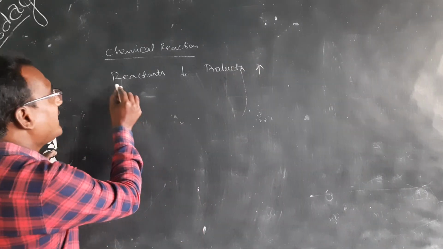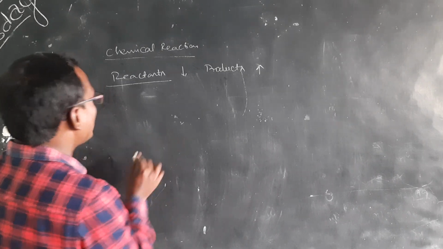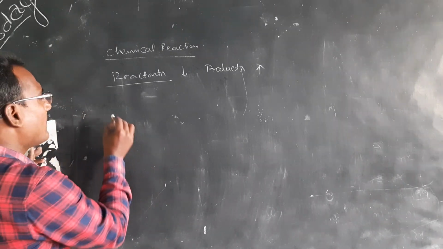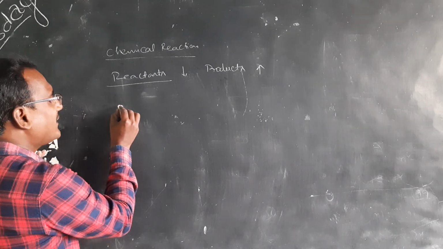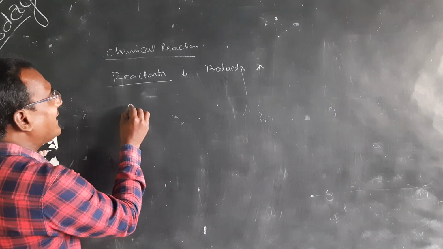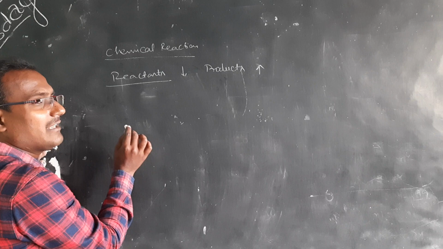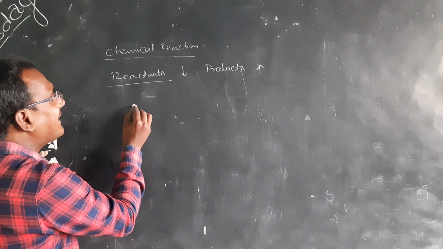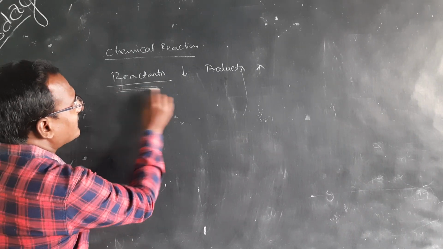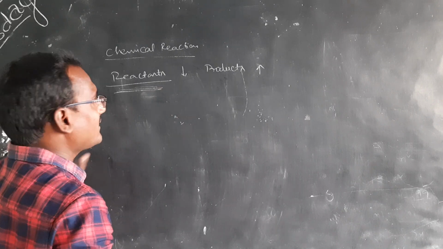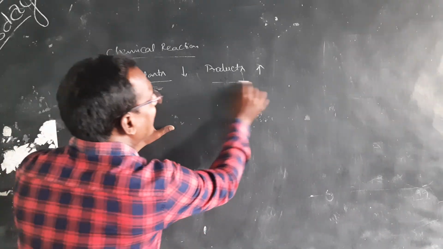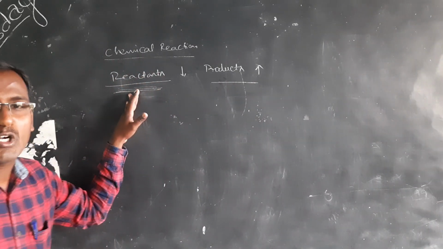So here is the definition: the rate of reaction can be described as the decrease in the concentration of reactants per unit time, or the increase in the concentration of products per unit time.